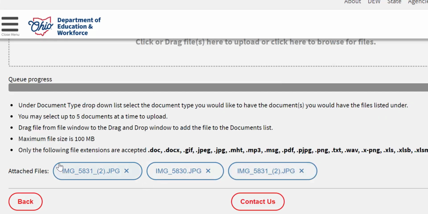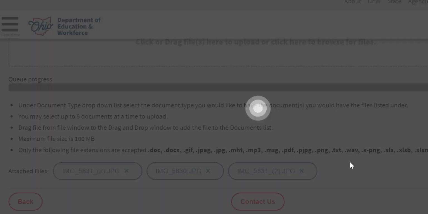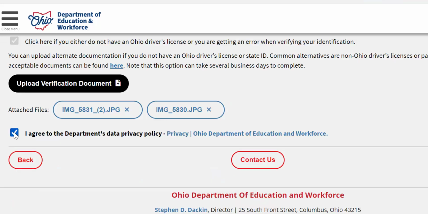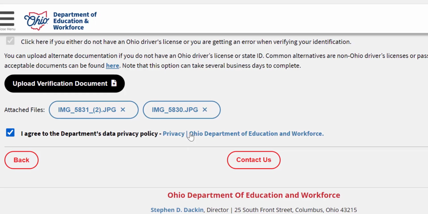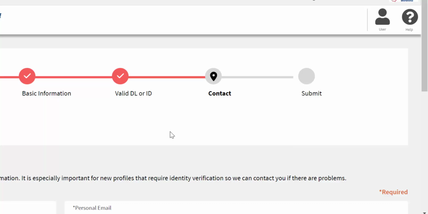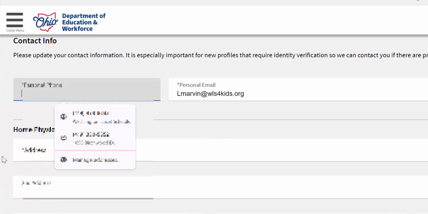So down at the bottom, it shows the attached files. So I've got two of the same one, so I'm going to get rid of this one. You sure you want to delete? Yeah. So I'm sending them the front and the back of the driver's license just to be sure. And then at the bottom, you're going to click agree to their data privacy. And now we can hit next. Contact information. They're asking for a personal phone.